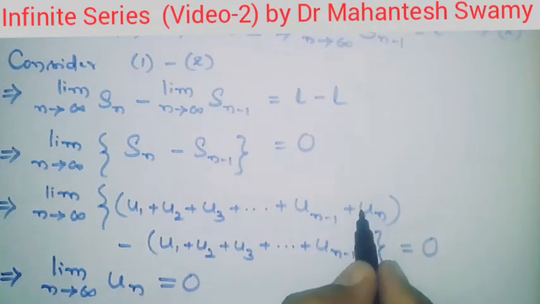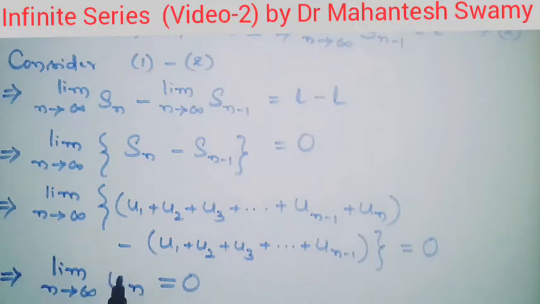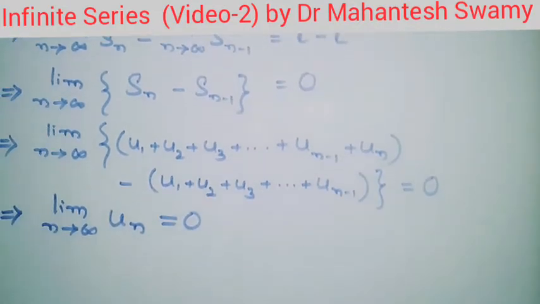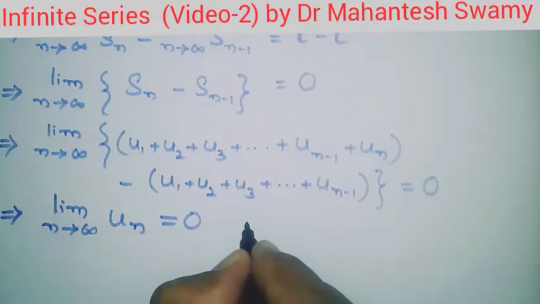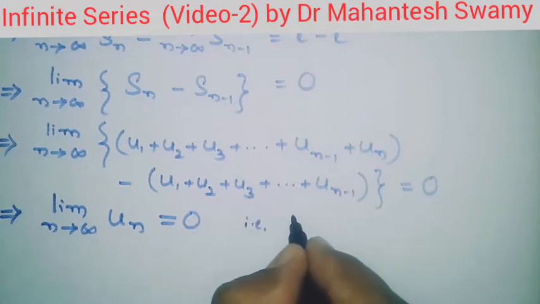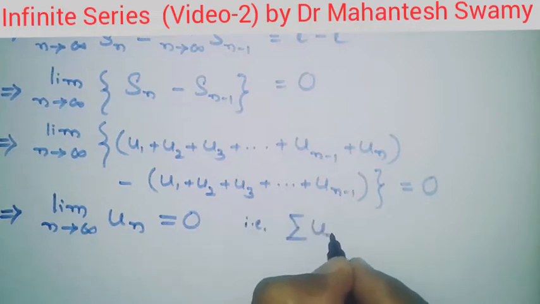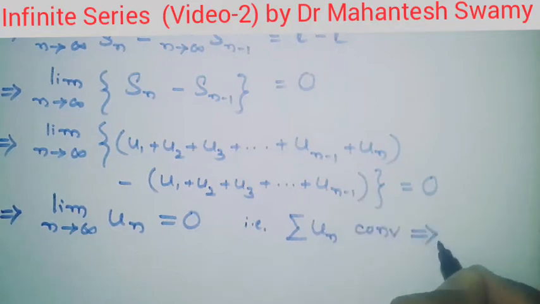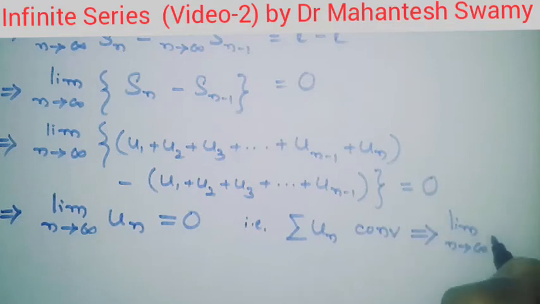So only this term is remaining on LHS and all other terms are cancelling with each other because they are having the opposite signs, and the answer is going to be limit as n tending towards infinity of un. So this thing we have proved. That is what we have proved: summation un convergent implies limit n tending towards infinity of un equal to 0.